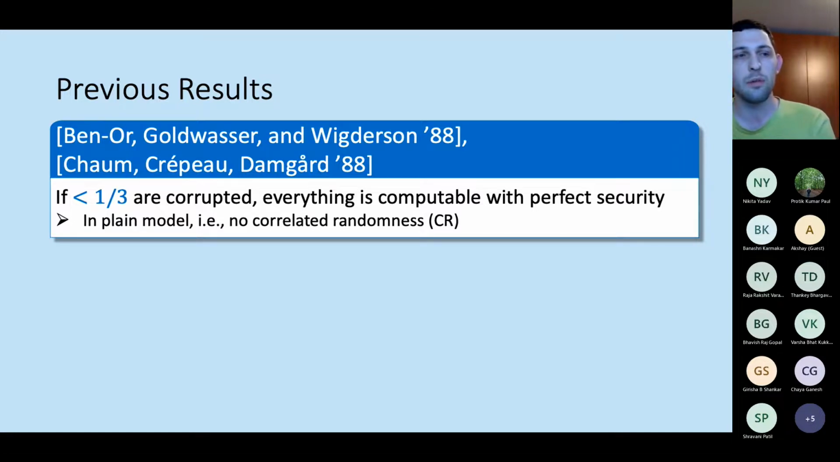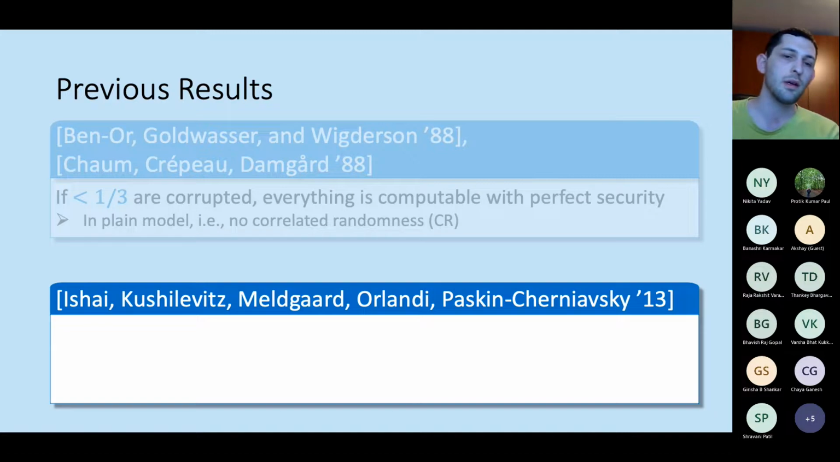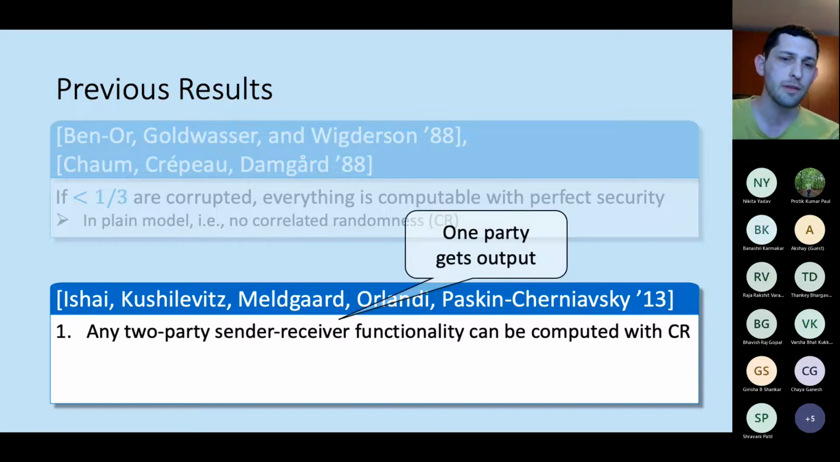What do we know if less than two thirds of the parties are honest, so even in the two-party setting? Here we have the results of Ishai, Kushilevitz, Meldgaard, Orlandi, and Paskin-Cherniavsky, and they showed two results. The first is that if only one of the parties is supposed to receive the output, then anything can be computed with correlated randomness. However, the correlated randomness here depends on the function that they are going to compute.